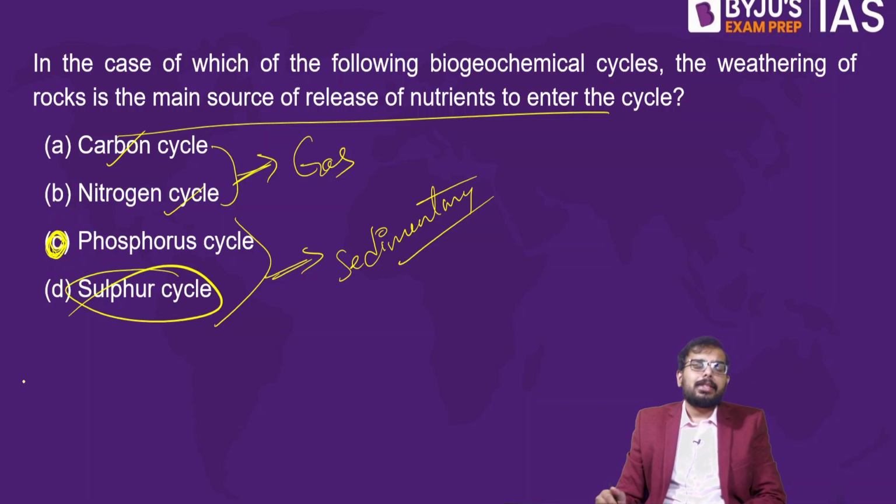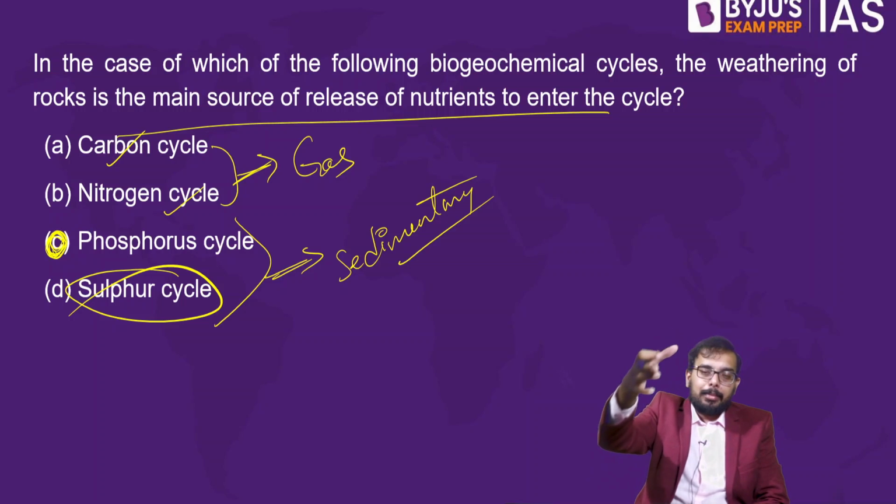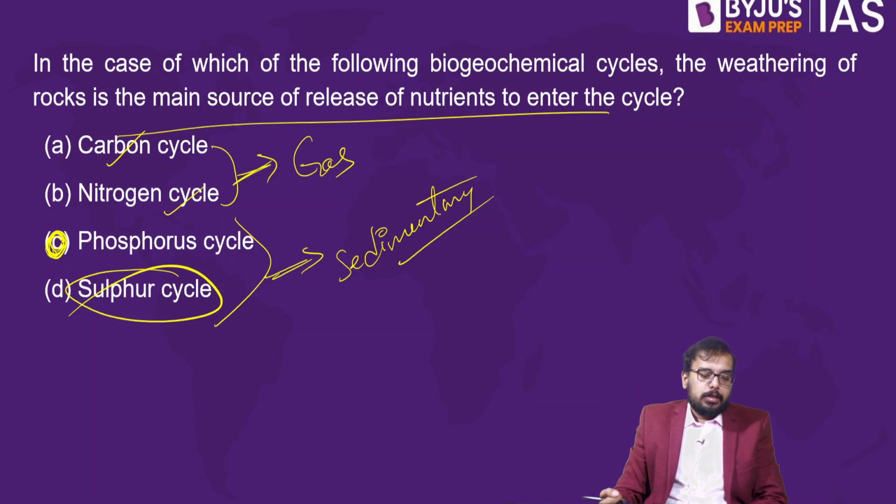By the way, what is a biogeochemical cycle? It is a circulation of chemicals between the biotic component and the abiotic component. Biotic component means all your animals, so chemicals circulate through animals and then come to the abiotic component. Abiotic components are land, water, atmosphere, etc. Bio is the biotic component, geo is the abiotic component. So circulation of chemicals between the biotic and abiotic components is called the biogeochemical cycle.